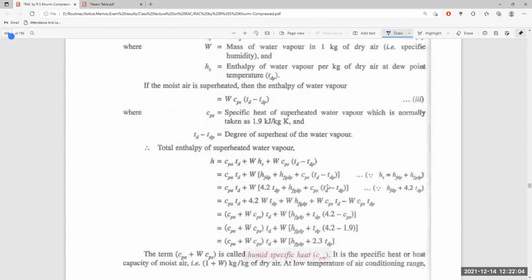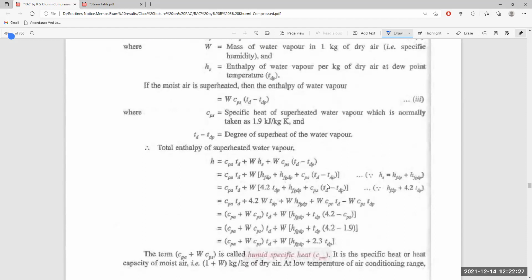Total enthalpy of moist superheated water vapor will be the specific heat of dry air into the dew point, plus the mass of water vapor present multiplied by the specific heat, plus HS, the enthalpy of water vapor per kg dry air, and W is CPS into TD minus TDP.